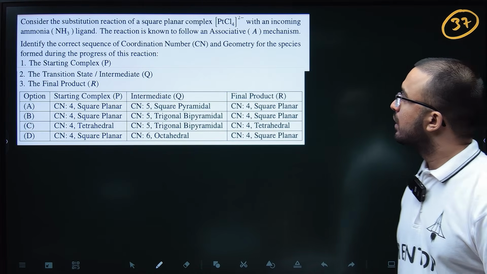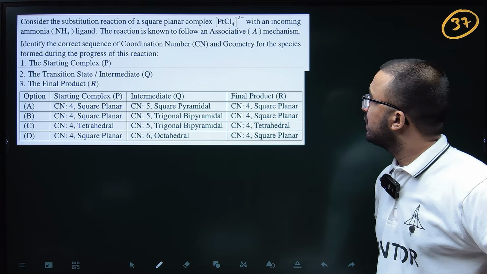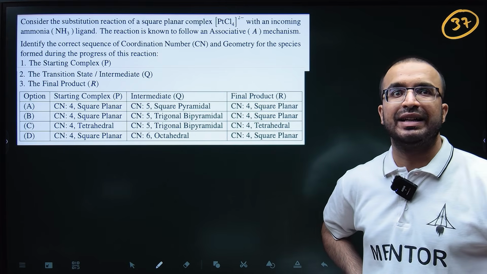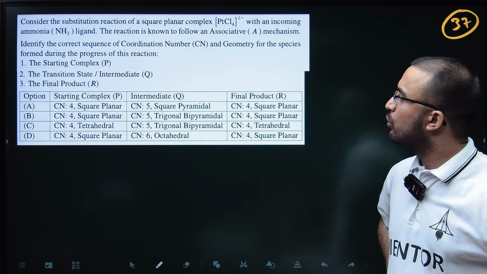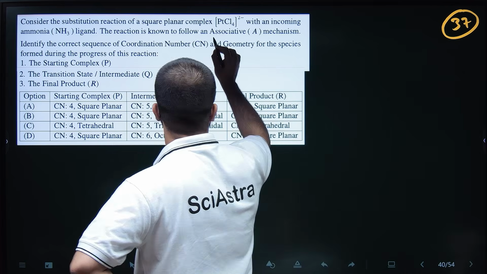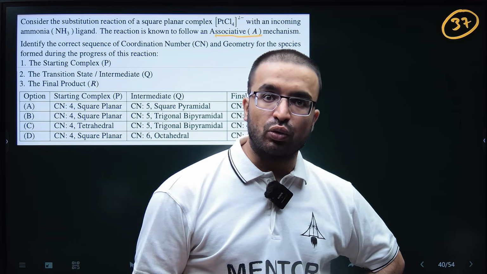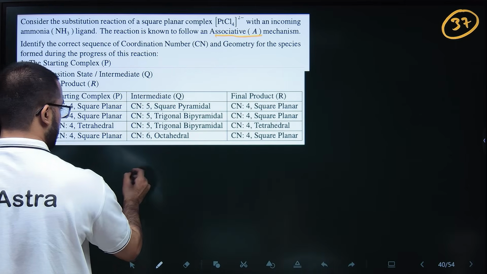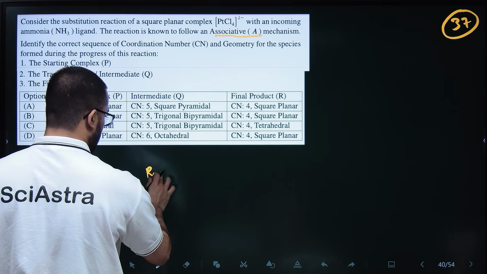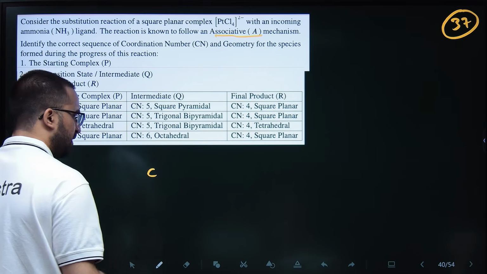So basically we have to consider the square planar complex PtCl4 2-, and the incoming ligand is ammonia. What is happening? This ammonia is substituting a chloride ligand in an associative pathway. The associative pathway is just like your SN2 mechanism.